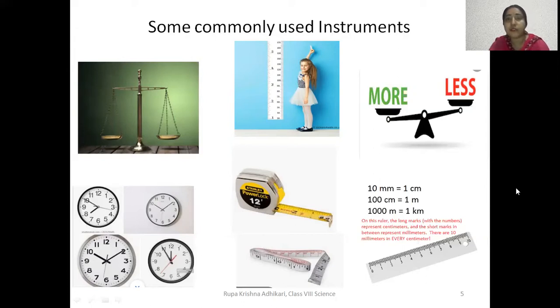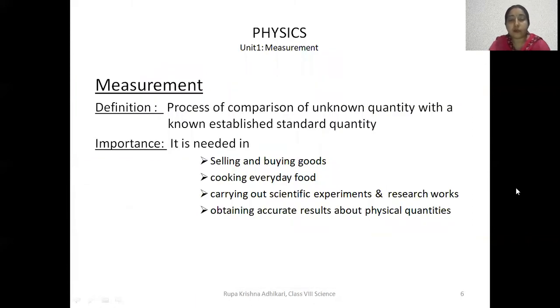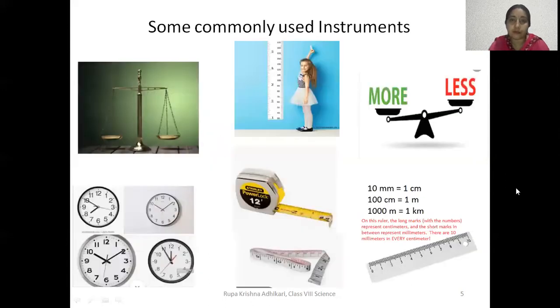Why are these used? To find out the measure of something. To get an accurate or exact value, we need to measure it properly. So now let's go through the definition of measurement. What is measurement? It is actually the process of comparison of an unknown quantity with a known standard quantity.